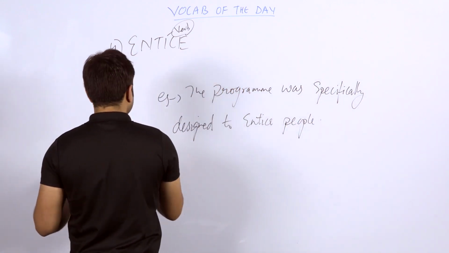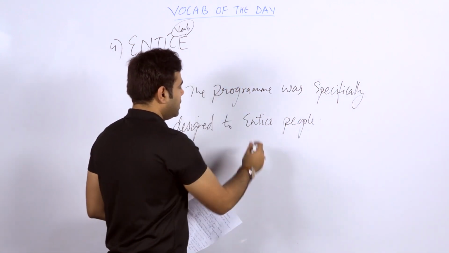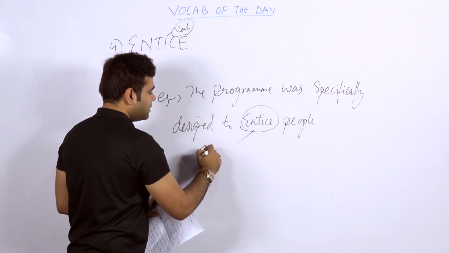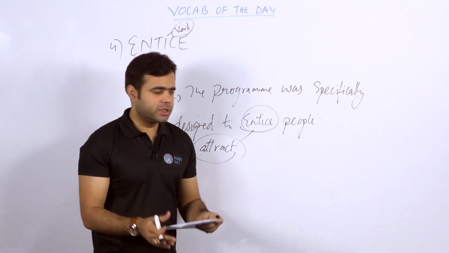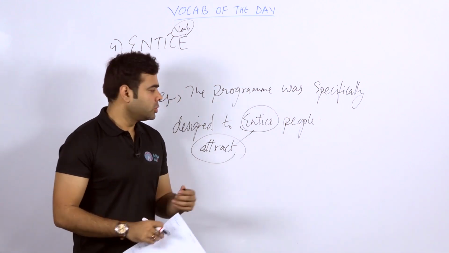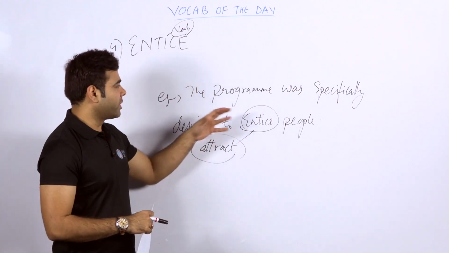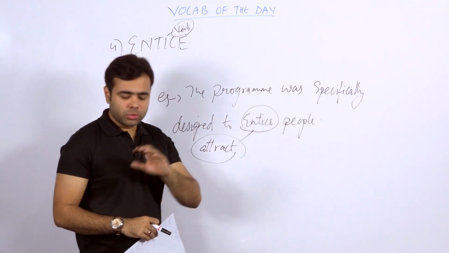Fine. And in simple sense, entice is to attract people, attract towards yourself. It's a kind of making a show of attraction. So the program was specifically designed to entice people, to lure people.